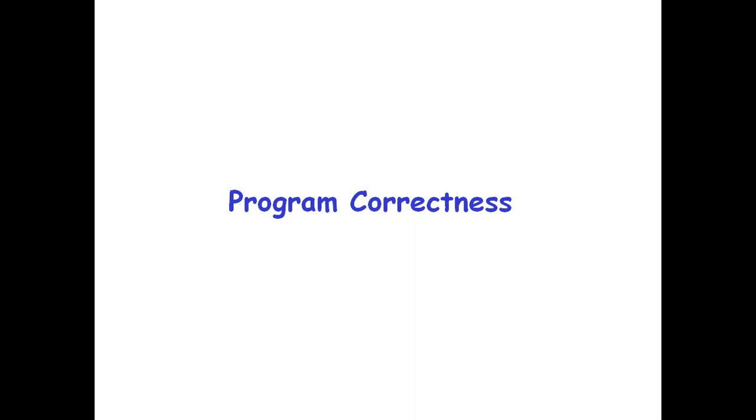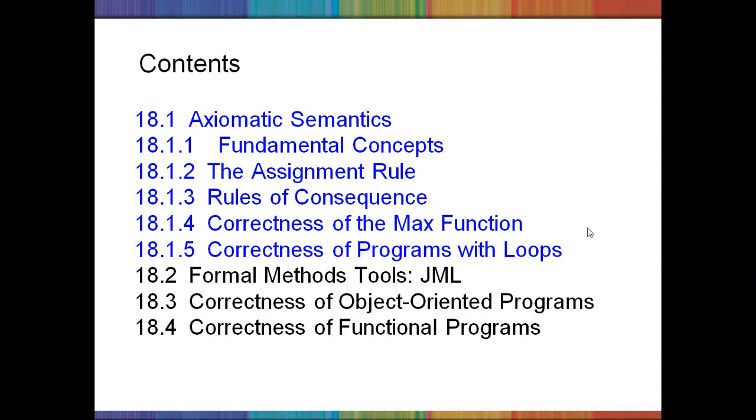So in this lecture we are going to see the issue of program correctness from the perspective of language features and language paradigms. That means how you will achieve program correctness in imperative languages, with respect to functional languages, and with respect to logic languages.